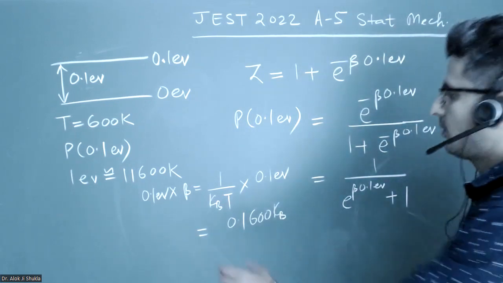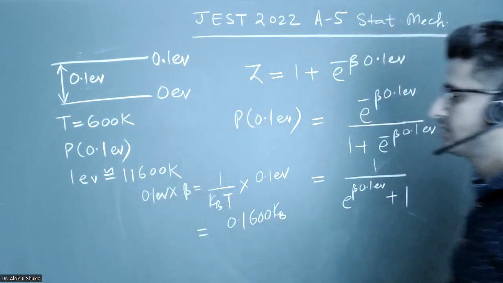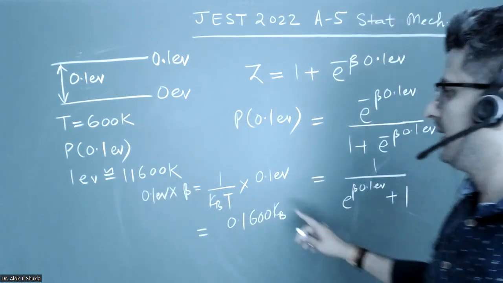So 1 electron volt is equal to this much K, I mean in Kelvin.